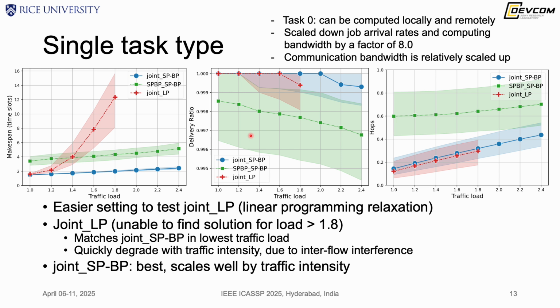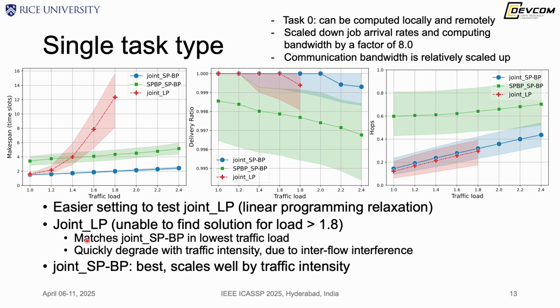Next, we compare our joint solution with the joint linear programming relaxation. In order to evaluate this joint linear programming, we actually have to make the test case simpler. First, we reduce to a single task type, and also scale up the communication bandwidth of all the links 8 times.